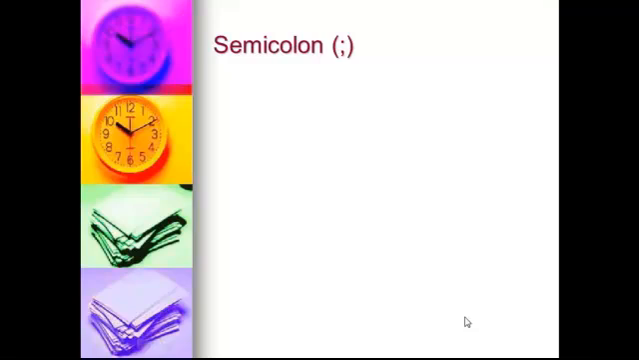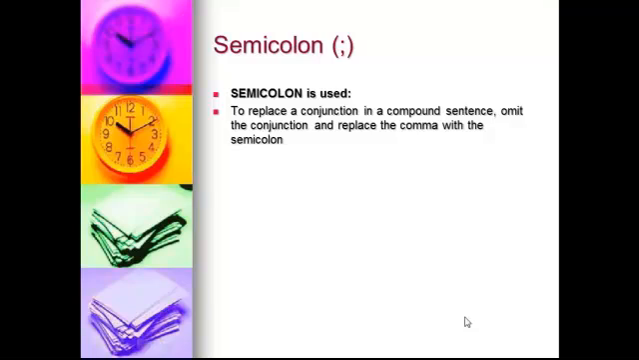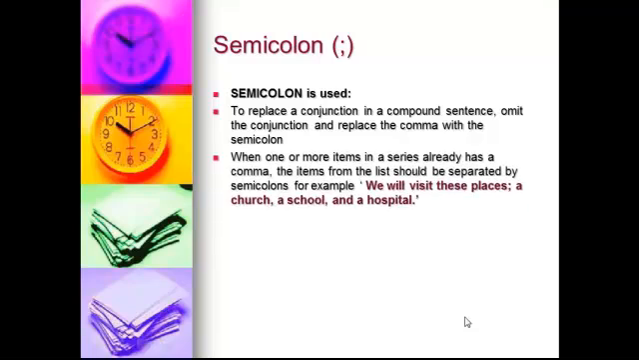Let us take another look at another punctuation mark, the semicolon. The semicolon is used to replace a conjunction in a compound sentence. Omit the conjunction and replace the comma with the semicolon. The semicolon is also used when one or more items in a series already has a comma. The items from the list should be separated by semicolons. For example, we will visit these places; a church, a school, and a hospital.